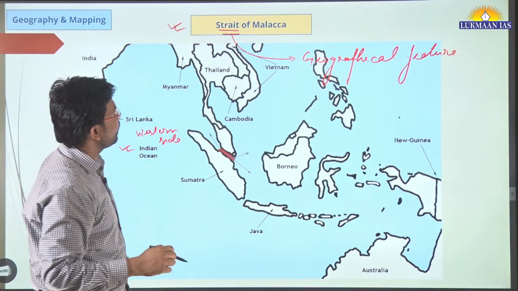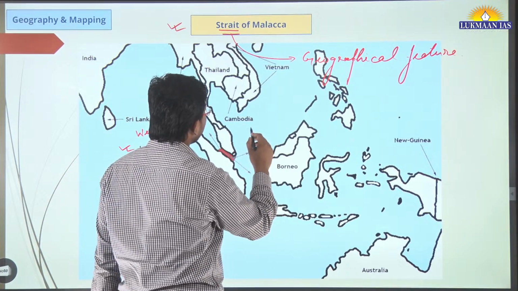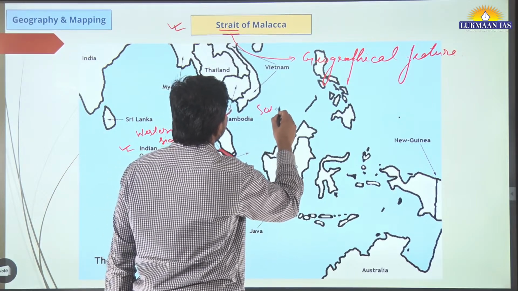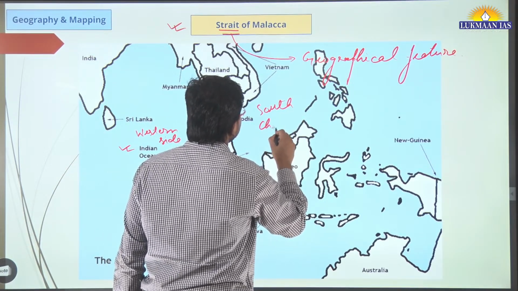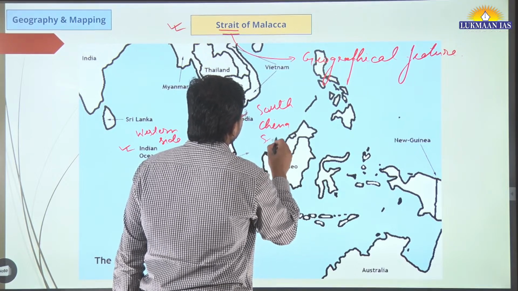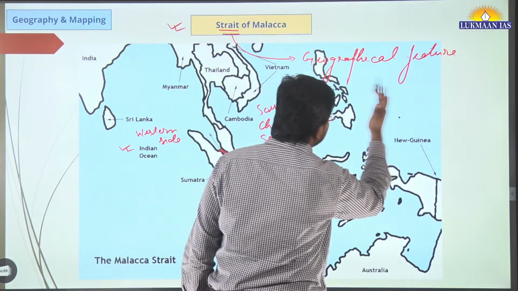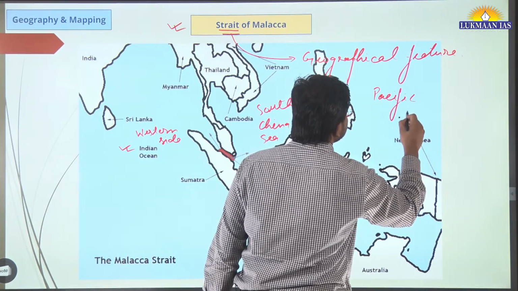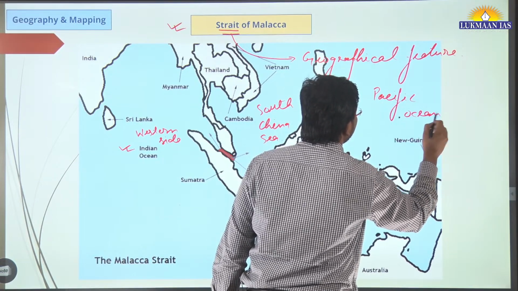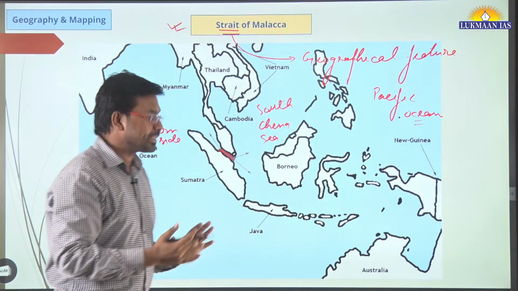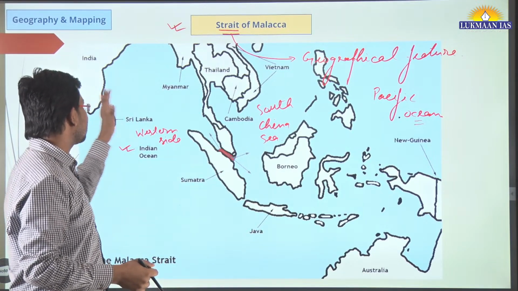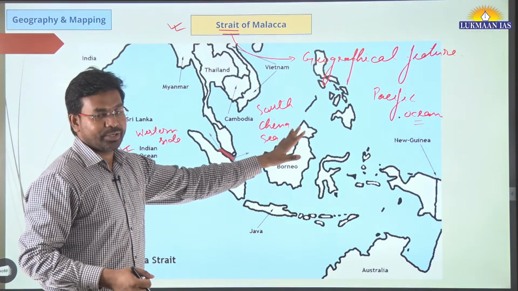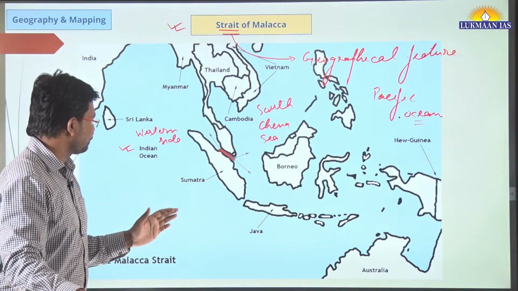On the eastern side of it, we have the South China Sea, and if we go a little further, the Pacific Ocean. So to be broad, we can say that the Strait of Malacca connects the Indian Ocean with the Pacific Ocean.